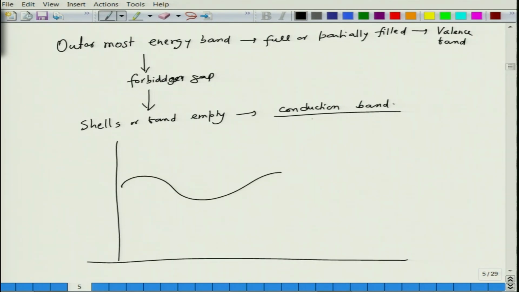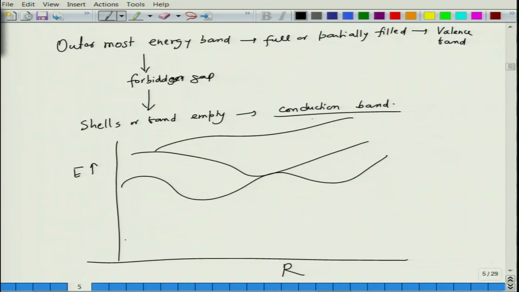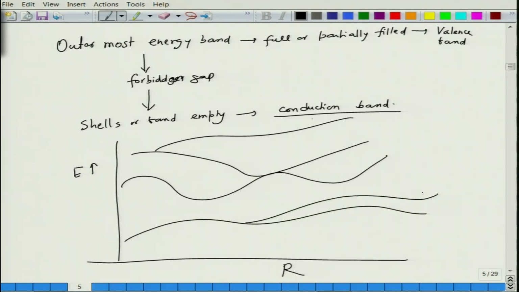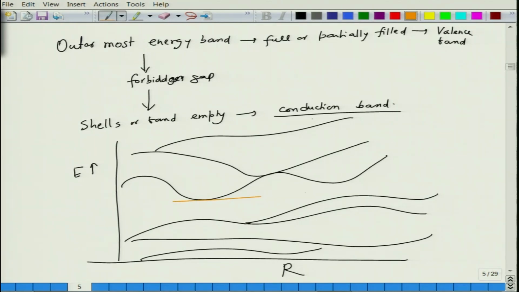If you look at a more global picture, the energy states may look like this for a given material. Let us say this is E, this is K. You can have energy states like this, and then energy states like these, and so on and so forth. This is a hypothetical representation. We can see that there is a clear gap between these 2 points, and this gap is the forbidden gap.